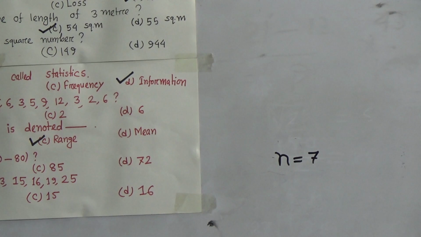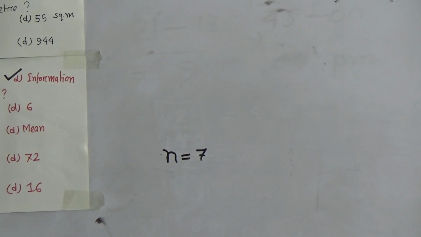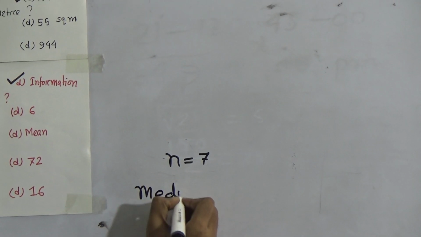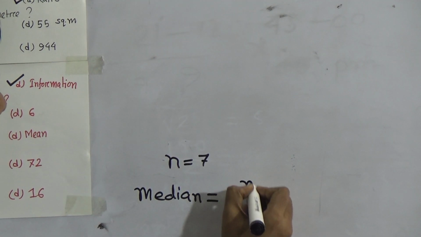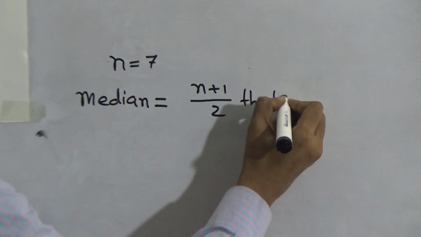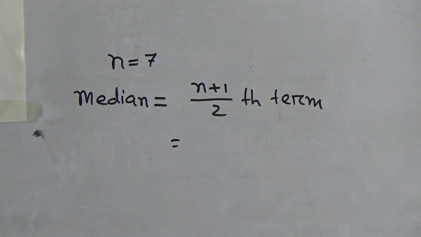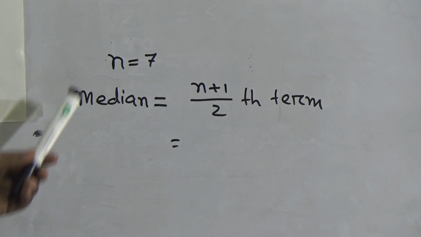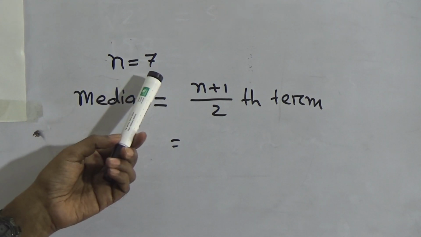In this case, the formula of the median is the (n plus 1) by 2 term. This is the formula for the case when n is an odd number.